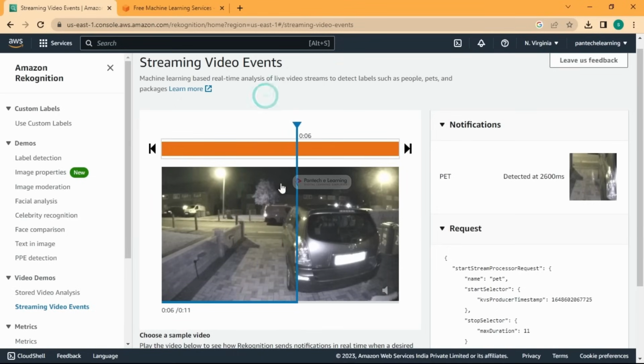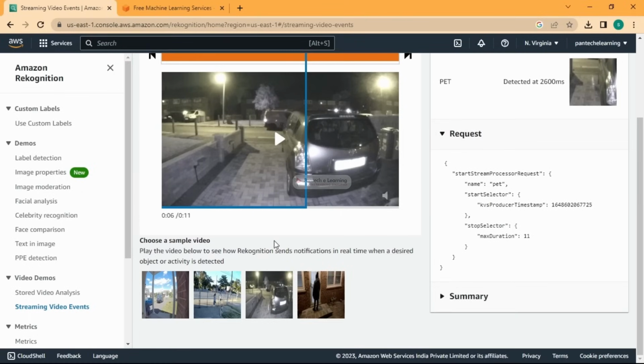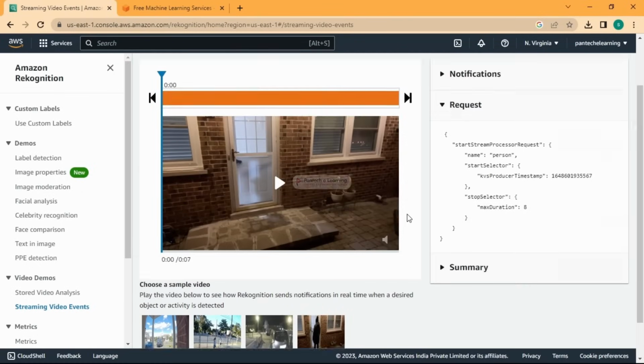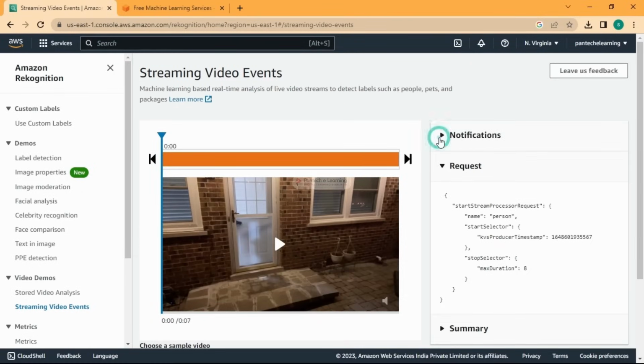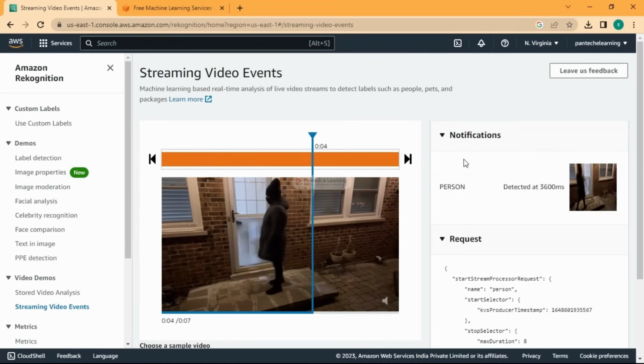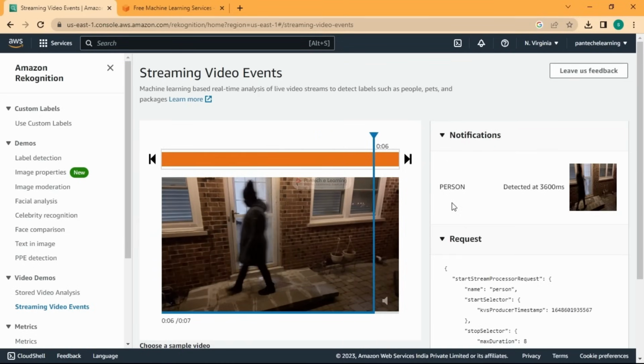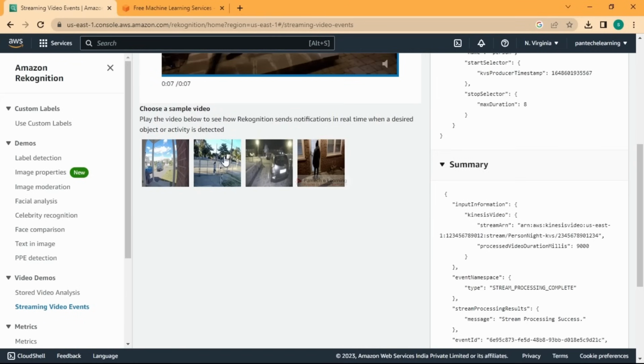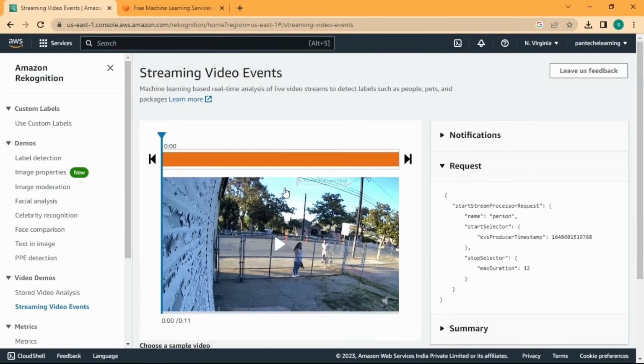Whenever something moves or is abnormally found, it is going to give you an alert. So whenever it is detected, it is going to give you a person and other things. This is how streaming video analysis works.